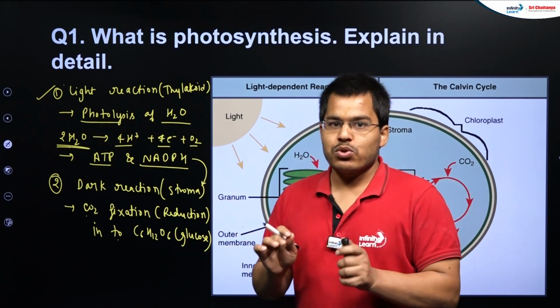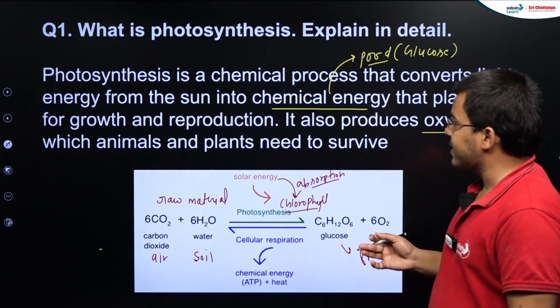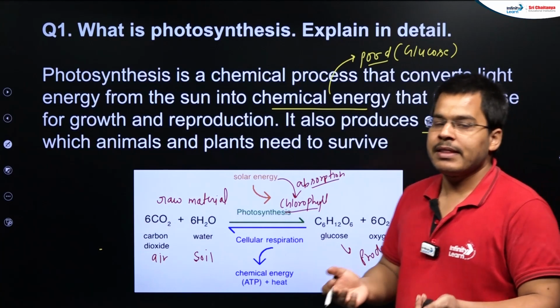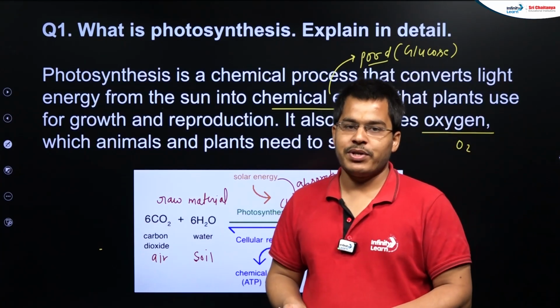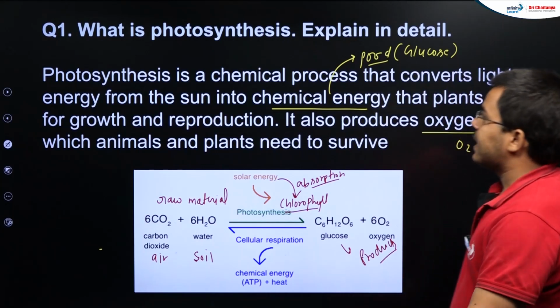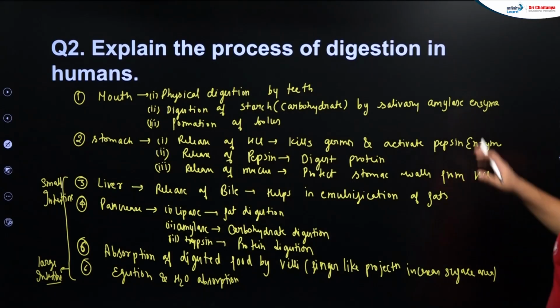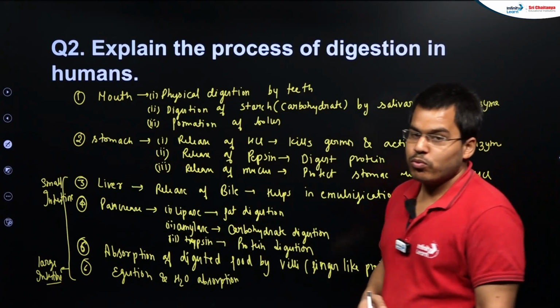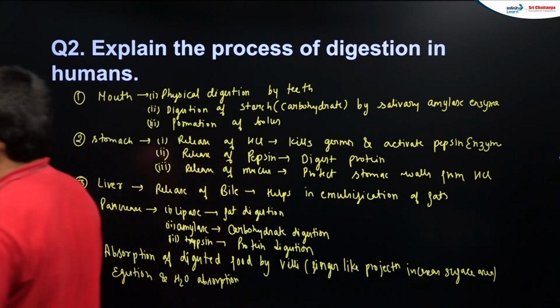So these two things, students, are very important, very easy, and they come every year in the examination, in the board examination in 1 mark, 2 mark, 3 mark or 5 mark questions, right? Now students, the next important question: explain the process of digestion in humans. So what happens during the process of digestion in humans?